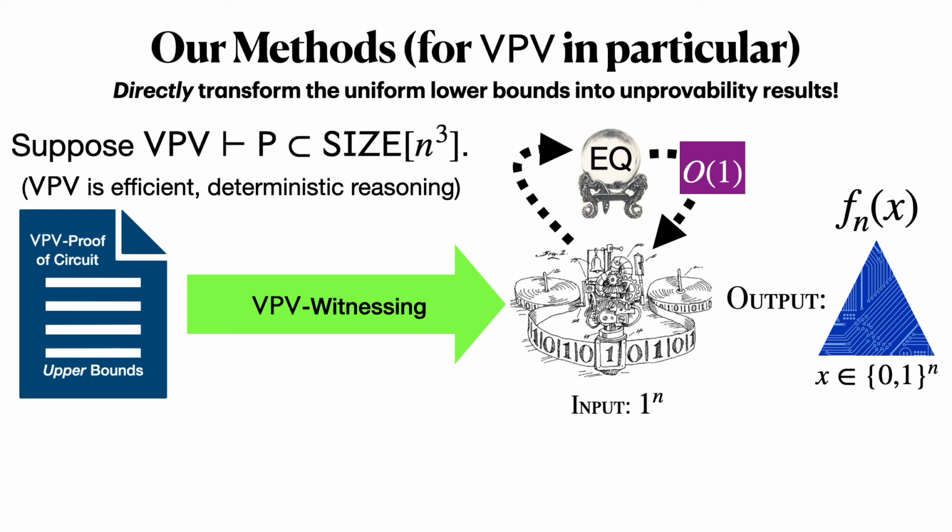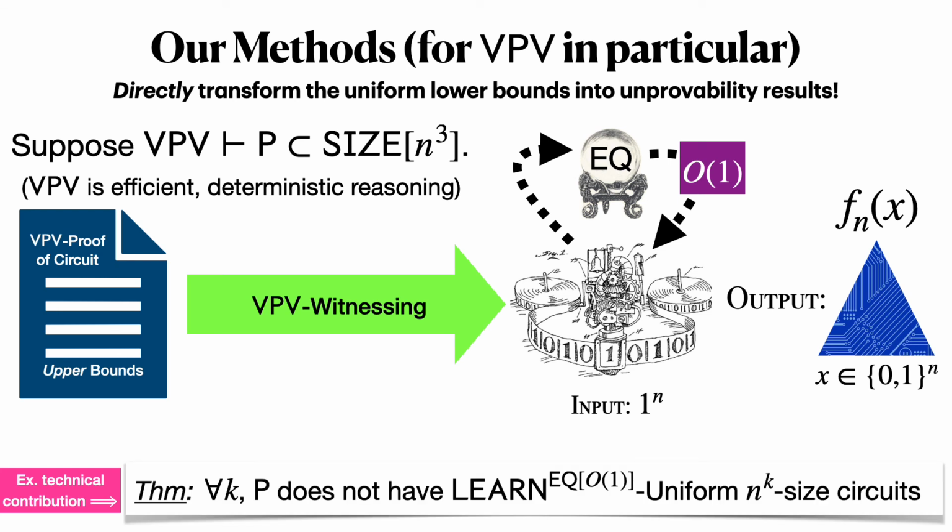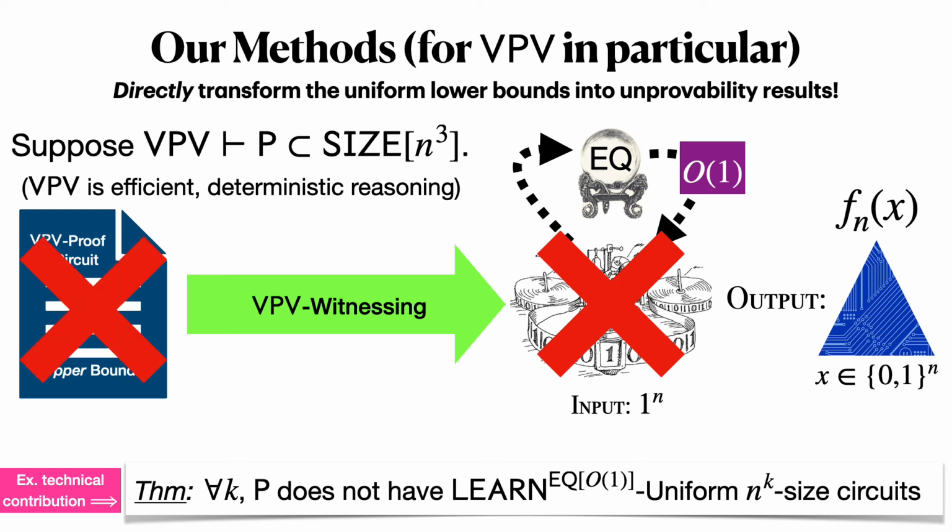Here's an example of one of our technical contributions, a uniform circuit lower bound. For every fixed k, P does not have learn constant query uniform n to the k size circuits. Therefore, this machine cannot exist. Therefore, this proof cannot exist because we know the VPV witnessing theorem is true.